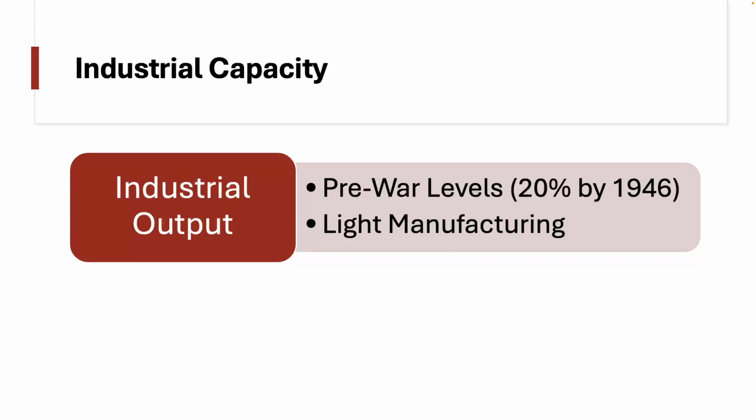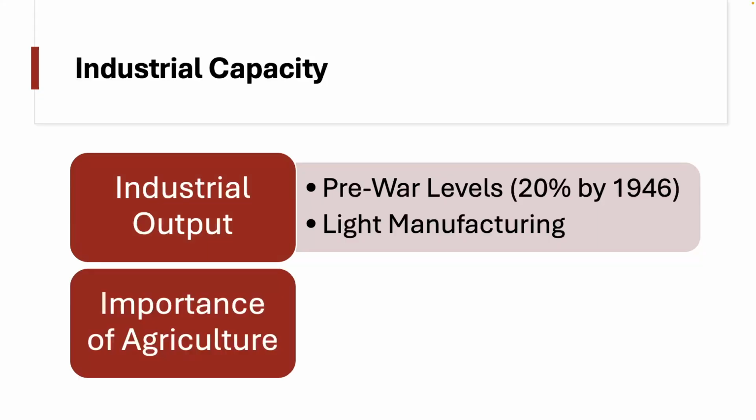So cities like Shanghai, that were the sort of last vestiges of industrial output, became a hub for textile and light manufacturing. Despite land reforms as well, food production was approximately 30% below pre-war peak levels due to the devastation that was caused by the years of conflict. And so when we think about essentially trying to feed heavy industry, trying to feed the workforce of a heavy industry, this also contributed to the fact that there is just clearly a lack of any kind of valuable resources that would be available for producing high quality industrial output.